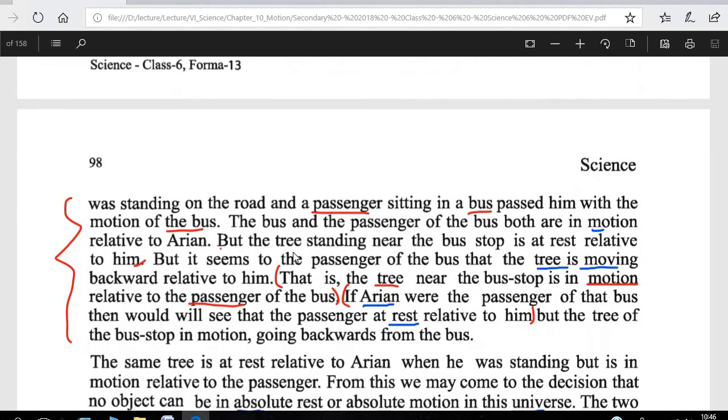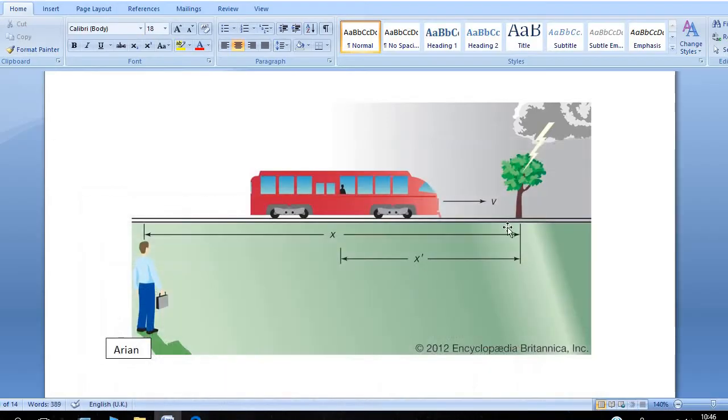Then the bus and the passenger of the bus are both in motion relative to Aryan, but the tree standing near the bus stop is at rest relative to him. But it seems to the passenger of the bus that the tree is moving backward relative to him. That means when the bus and passenger cross the tree, it seems that the tree is in motion backward. এটা মনে হবে যে ট্রিটা ব্যাকওয়ার্ডের দিকে যাচ্ছে যখন প্যাসেঞ্জার এবং বাসটা ট্রিটাকে ক্রস করে. So it seems that the tree is in motion relative to the passenger and the bus.